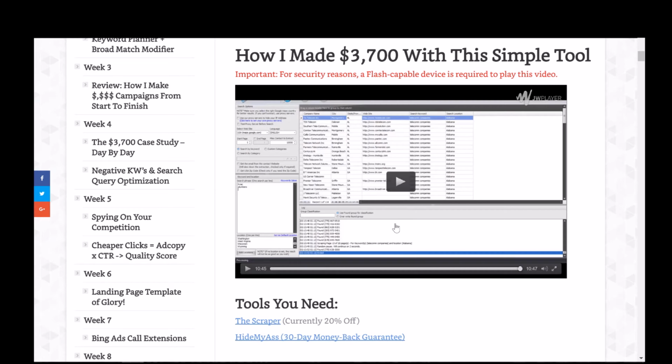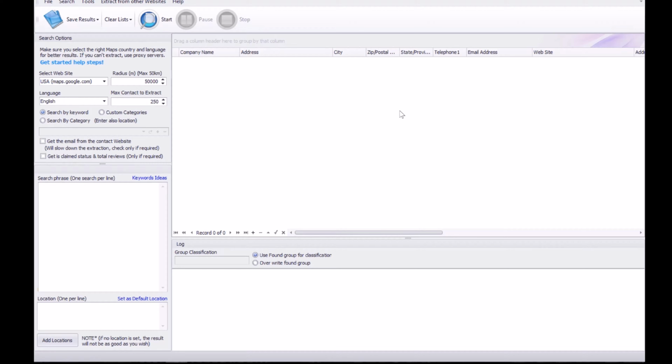So let's begin. First thing you need to do is download the scraper. The scraper is called Management.ware. You can click on the link below the video itself. Once you get into the tool, it looks like this, and let's just go straight into the details.